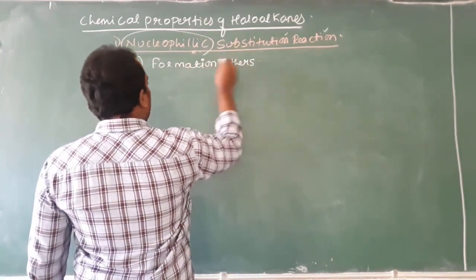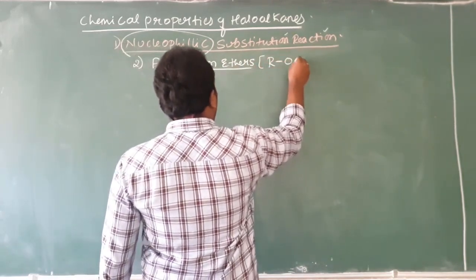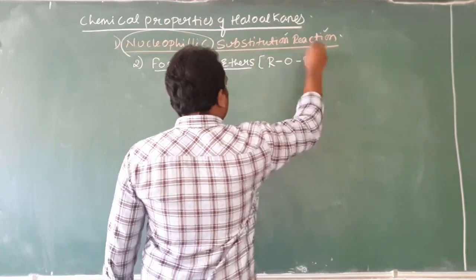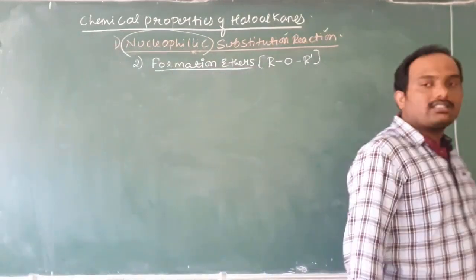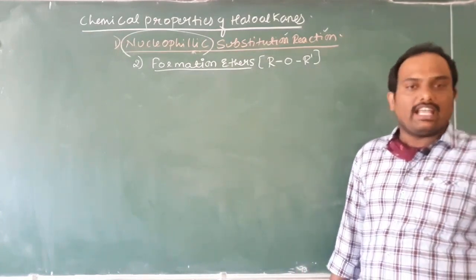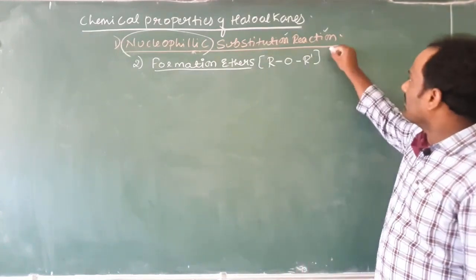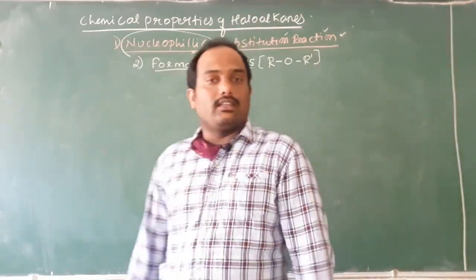ethers. You know, the question comes, what is ether? They have the general formula of ROR'. This is the general formula of ethers. Now, let us check how the ethers are formed. And you know, formation of alcohol, how it is a nucleophilic substitution reaction. Formation of ether is also an example of nucleophilic substitution reaction.